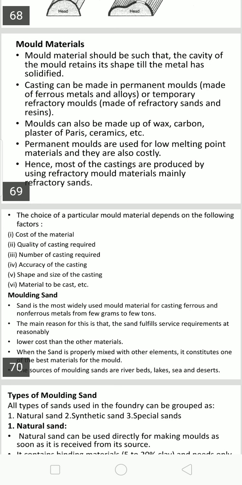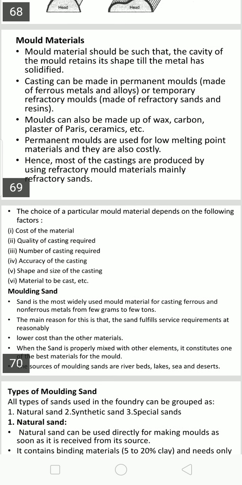In this class we will discuss molding materials. The mold material should be such that the cavity of the mold retains its shape till the metal has solidified.